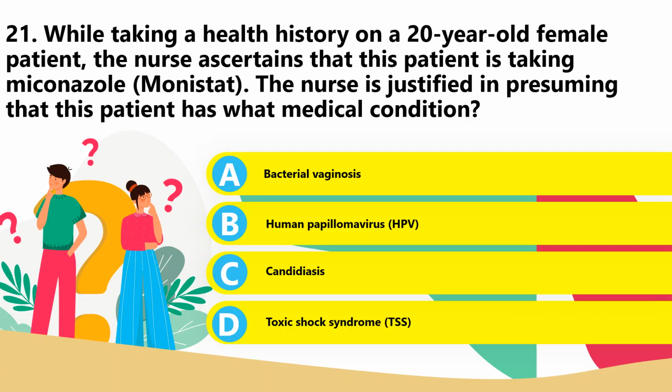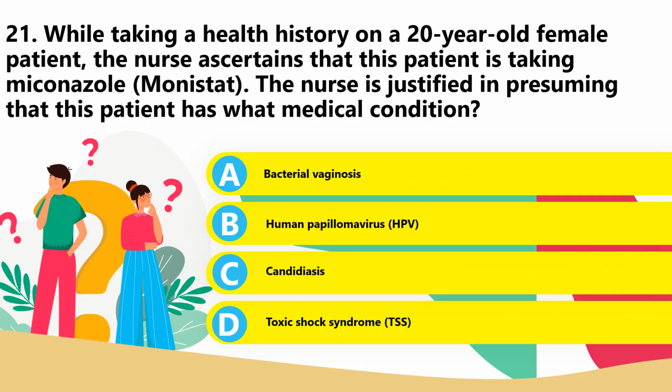21. While taking a health history on a 20-year-old female client, the nurse ascertains that this patient is taking miconazole or Monistat. The nurse is justified in presuming that the patient has what condition? A. Bacterial vaginosis, B. HPV or human papillomavirus, C. Candidiasis, or D. Toxic shock syndrome.